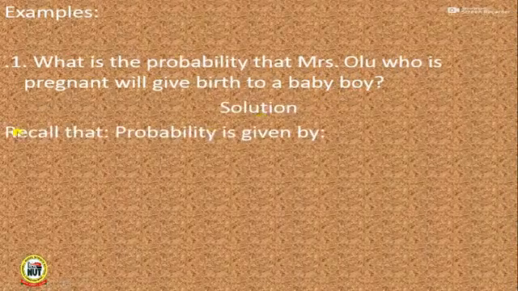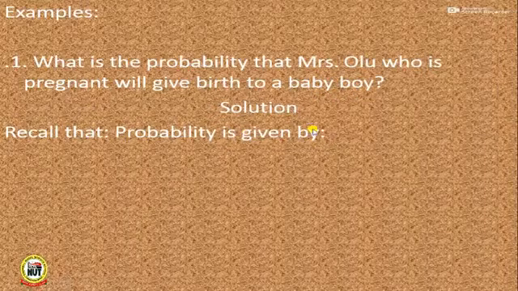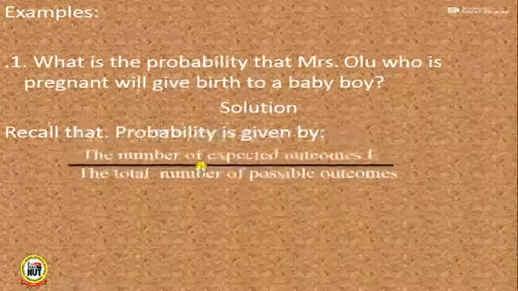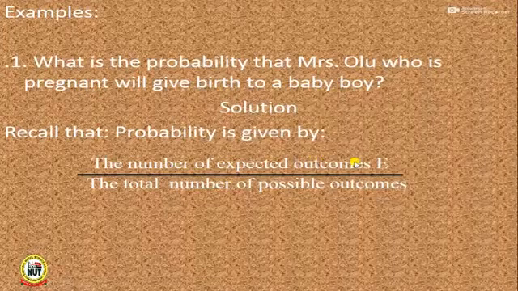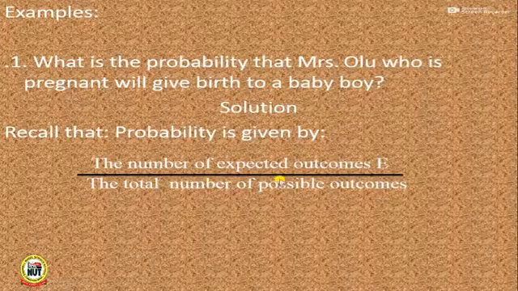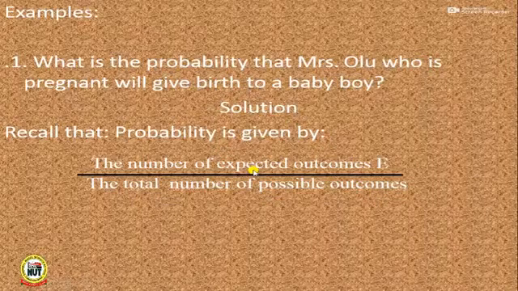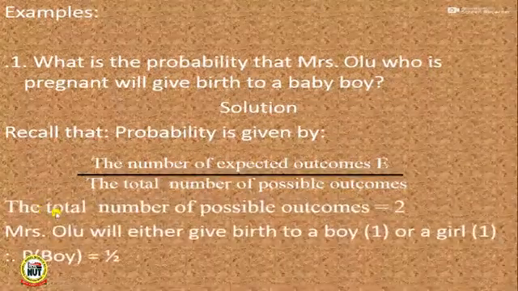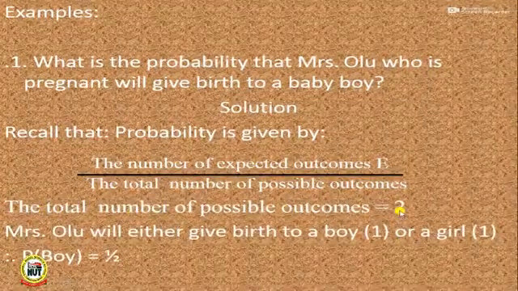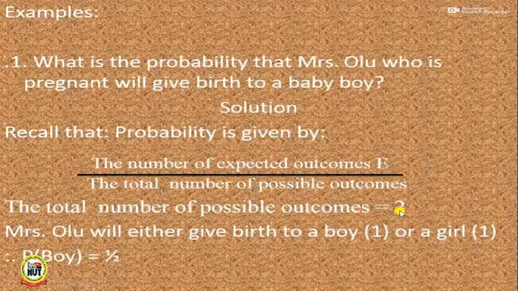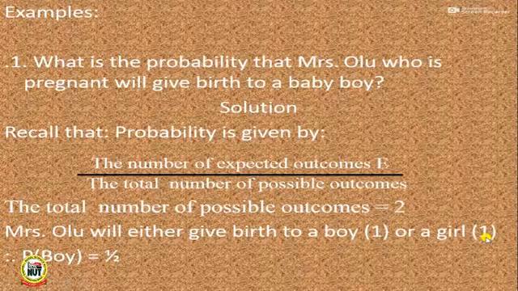Solution. Recall that probability is given by the number of expected outcomes, which is E, all over the total number of possible outcomes. Good. The total number of possible outcomes here is what? 2. What are the possible outcomes here? A boy child and a girl child. So we have 2 possible outcomes. Then Mrs. Olu will either give birth to a boy, which is 1, or a girl, which is 1.